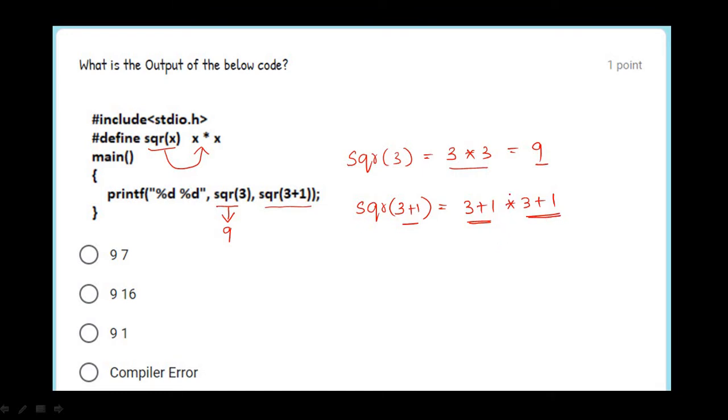And in this, multiplication has higher priority when compared to addition. So 1 into 3 will be executed first. So it becomes 3 plus 3 plus 1, that is equal to 7. So 7 will be printed, and the answer is 9, 7.